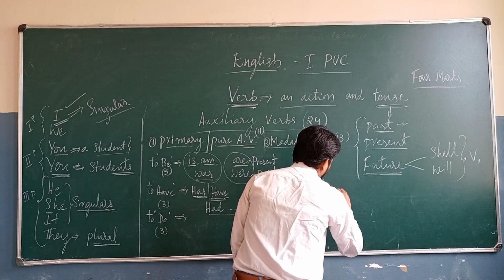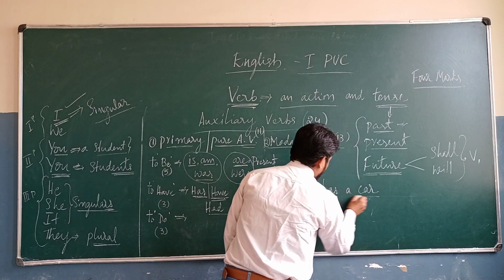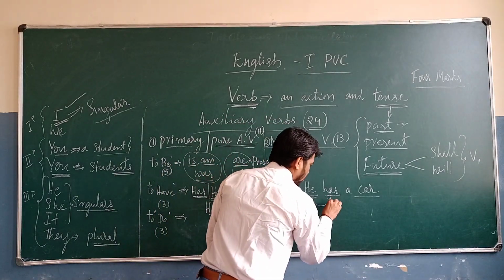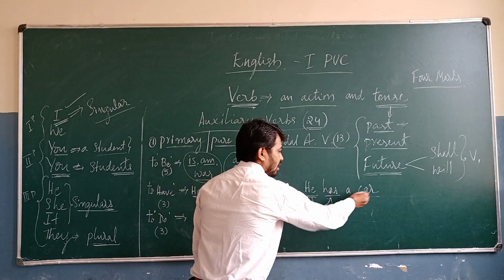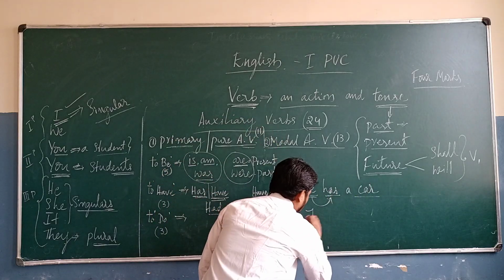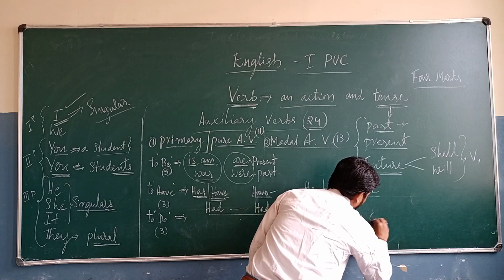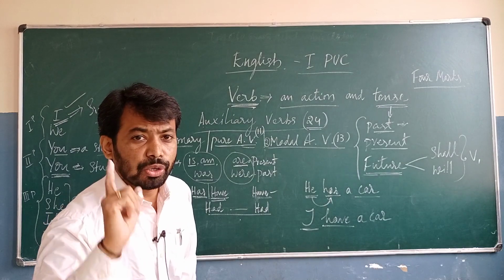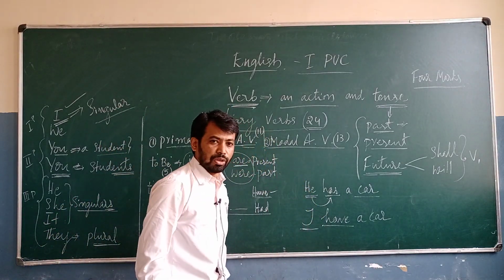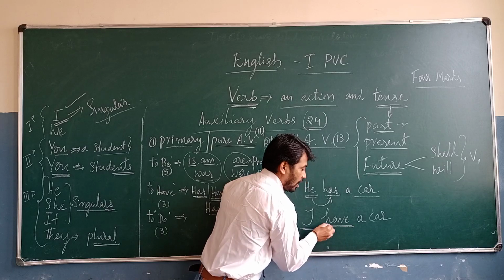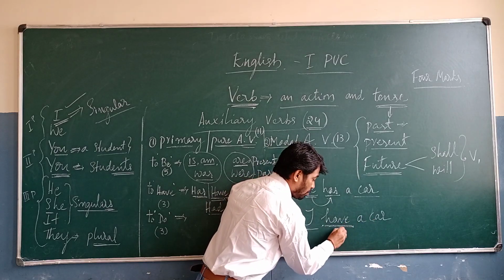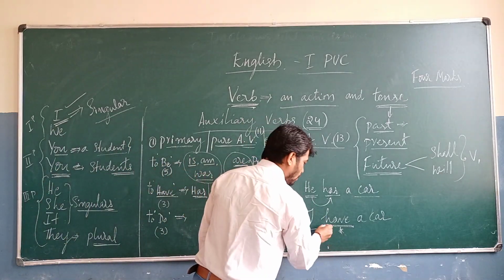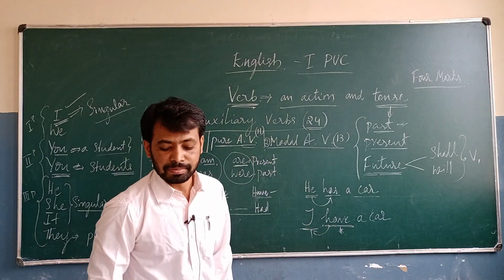Look at this one. He has a car. Look at this one. He, third person singular. So that's why we will write has. He has a car. And then I have a car. Look at this one. Here I is there, but we are going to use have. What we are going to use? So that is have. I have a car. So this is the plural form of the auxiliary verb. Have, even though we are going to use for singular subject, so that is I.